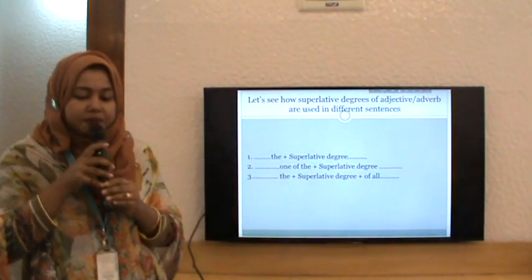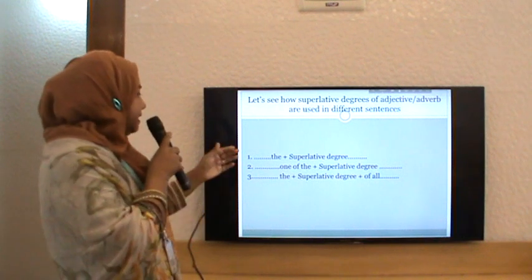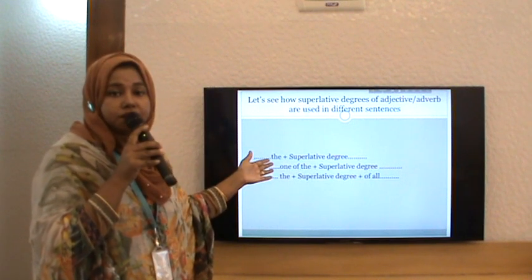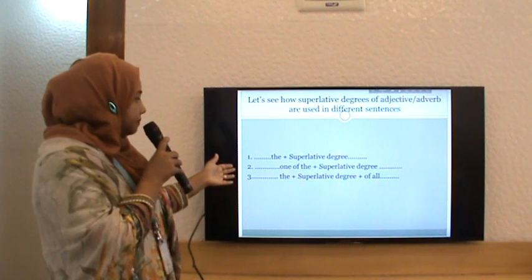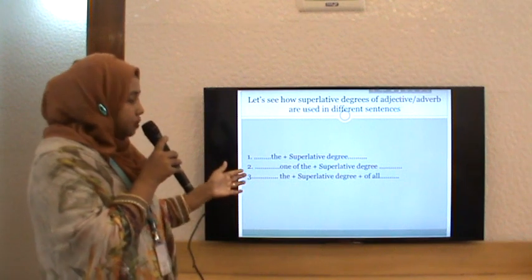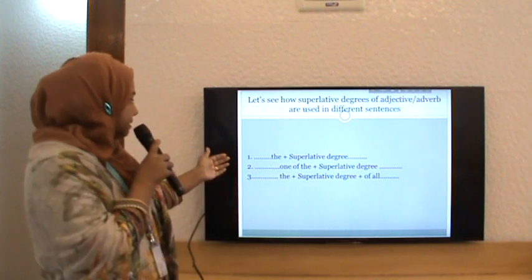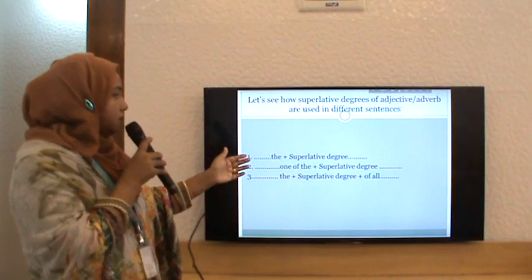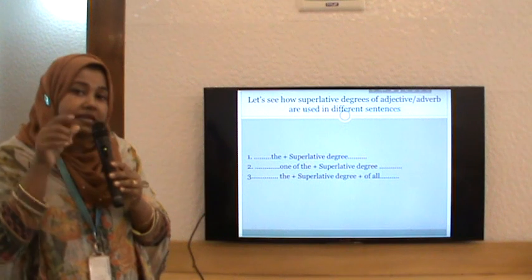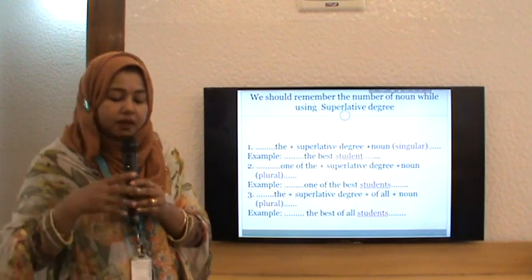So let's see how superlative degrees of adjective or adverb are used in different sentences. Like it can be only with the article the. We know that before superlative degree we have to use article the. Second one, then is a phrase, one of the. And third one, the superlative degree and of all. It's quite different because it's an additional phrase that is of all. So we are going to remember all these. It will help us later.